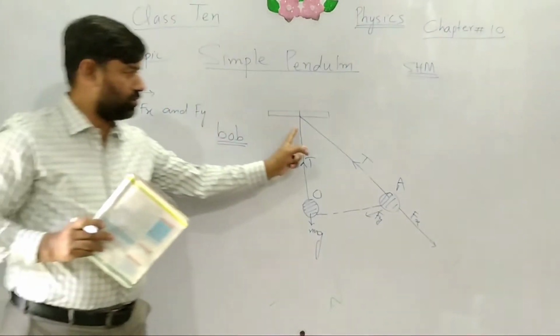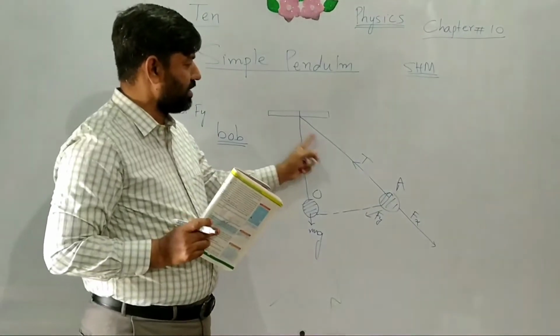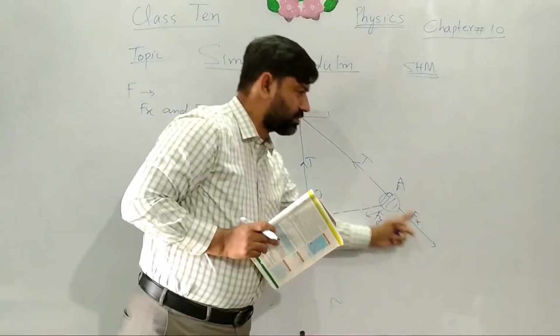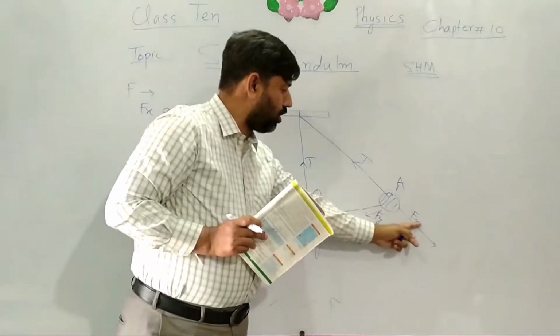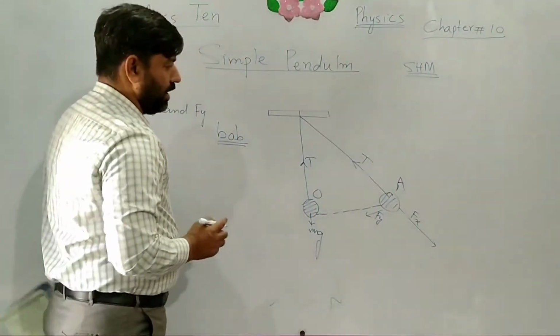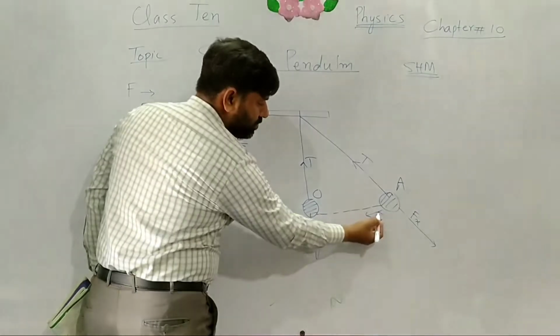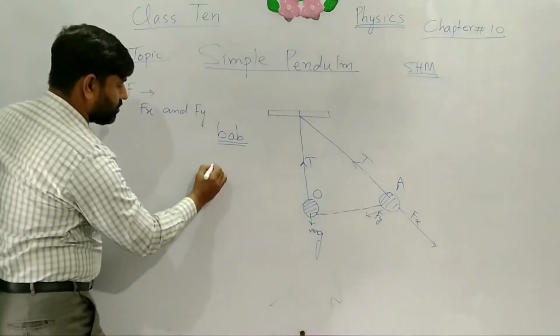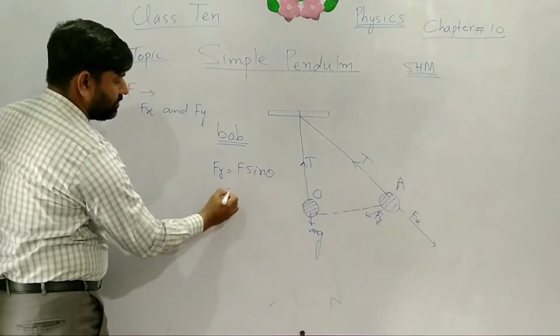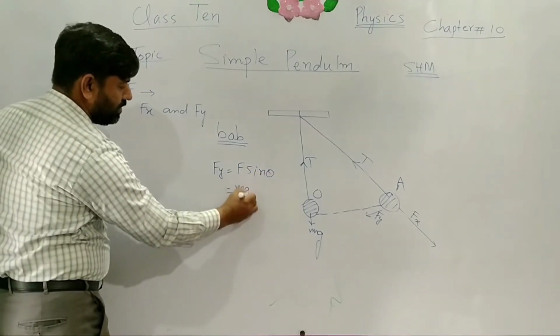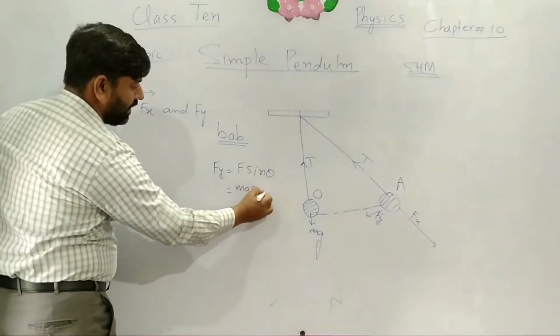Fx is along the string, and we can say that the tension and Fx cancel each other and there is no motion along this line. Hence, the net force is Fy, and Fy is equal to F sin theta, where F is the weight mg, so Fy is mg sin theta.